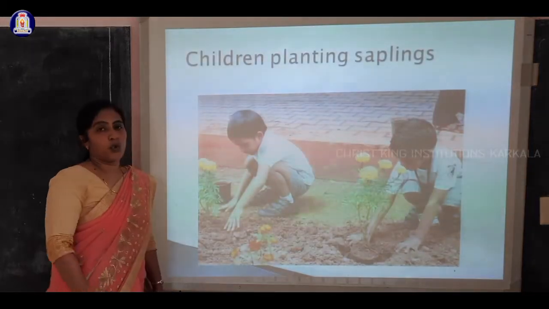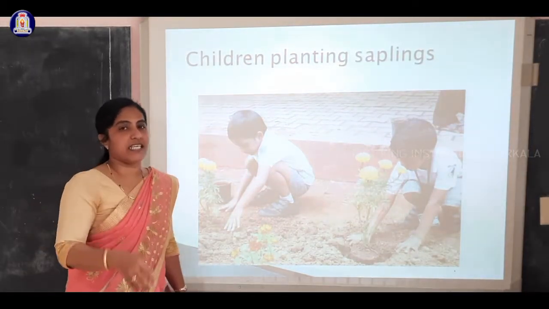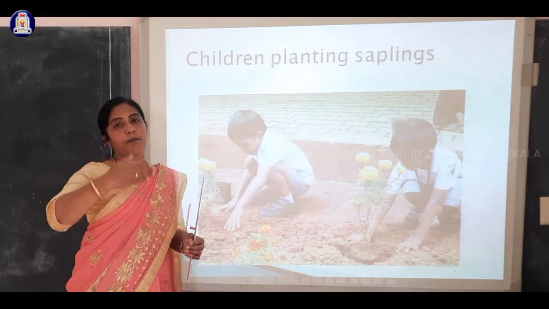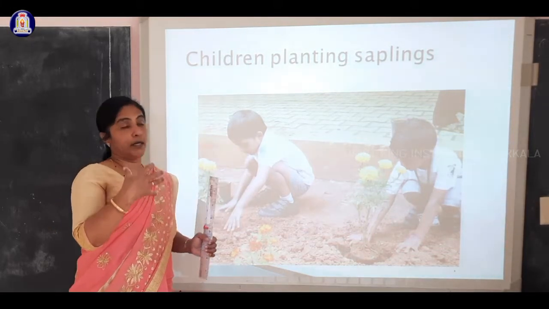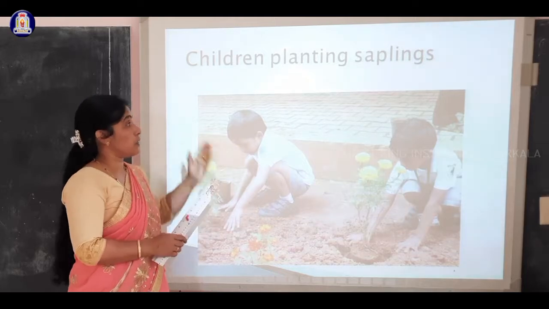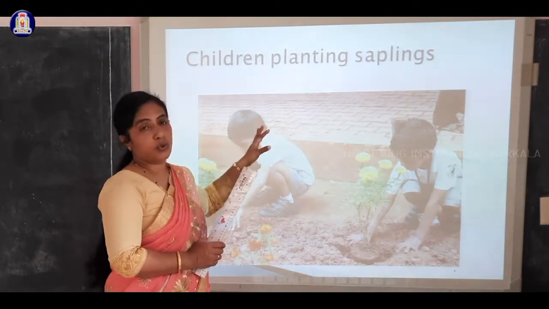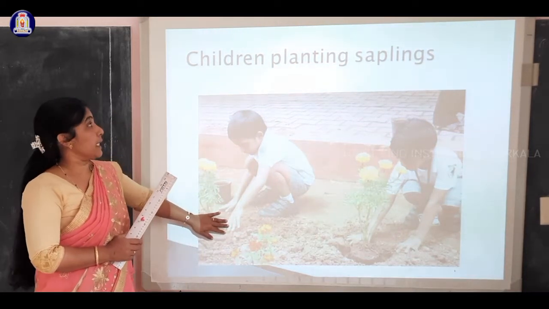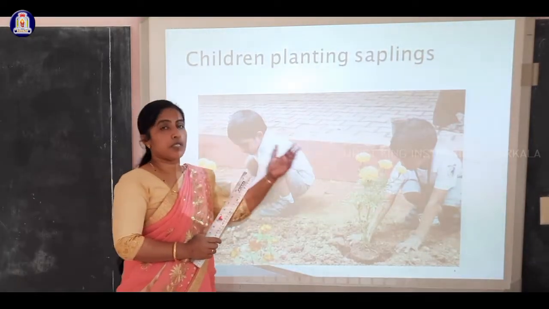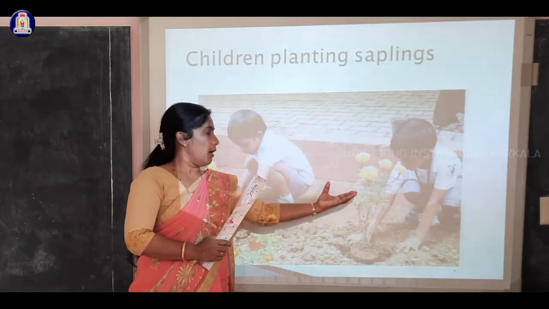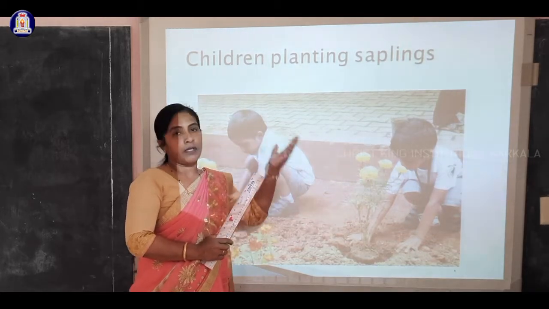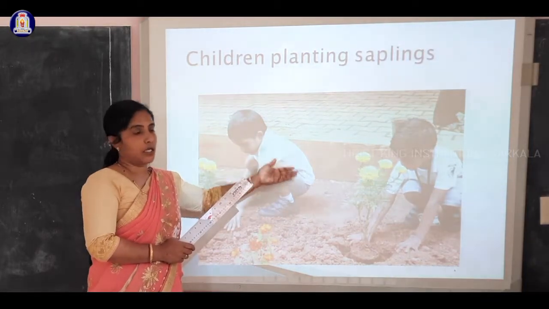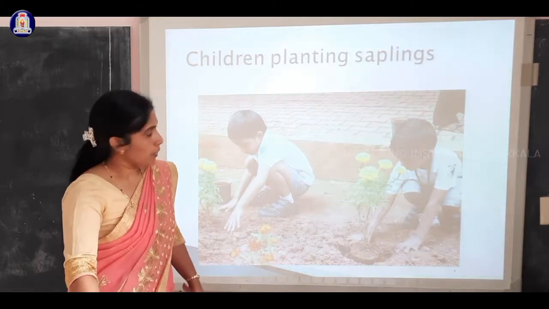Next, one more step: you can use CNG, and in your school atmosphere, class activity or communication media, if you use public vehicles, then we can save fossil fuels. Not only that, you have to apply alternate sources like solar energy, hydro, wind energy, etc. Here we can also absorb carbon dioxide if you grow a sapling, children planting saplings. This is an example, a flower plant. But if you plant high value plants, trees, especially, it is for the future and at present. So we can reduce the pollution.